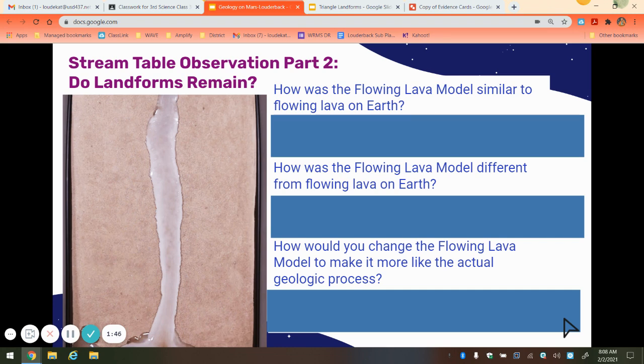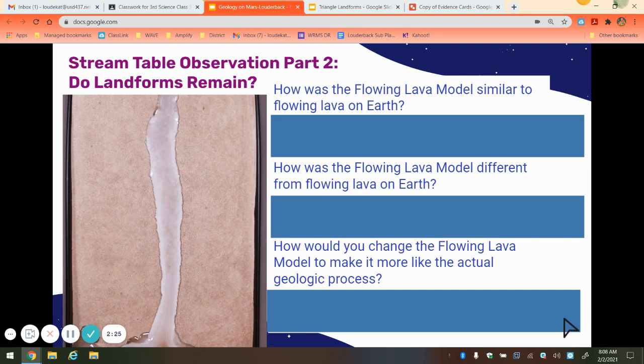So we had similar questions. Would a channel be created from flowing lava, and would it remain once the lava stopped flowing? And we know, based on the footage we watched, that yes, it's true that the lava and the hot wax will create a channel, and it remains after it stops flowing. I also want to remind you that the flowing lava is liquid rock. And so we have liquid rock flowing on top of the earth or sand. So the only sphere that is interacting in the earth model here is the geosphere.